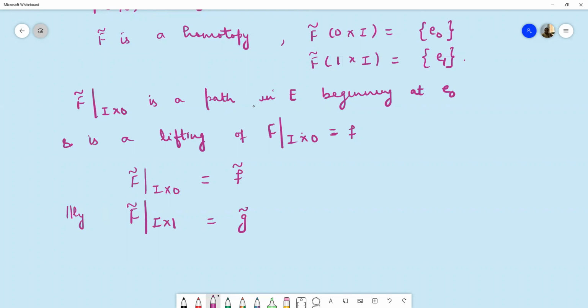So from here we can say that f tilde and g tilde end at the same point.